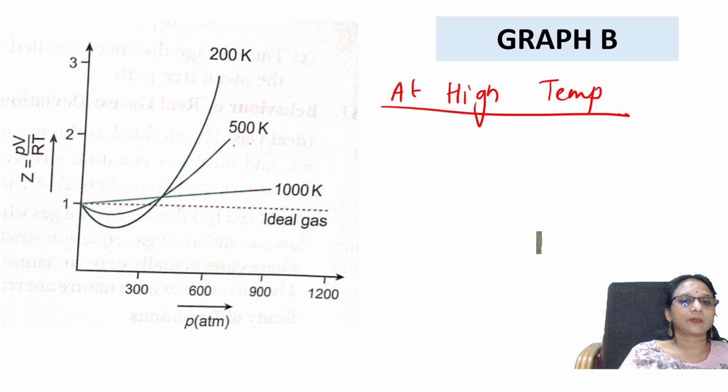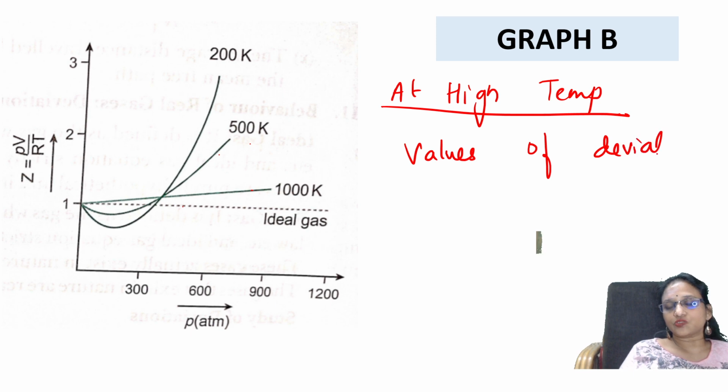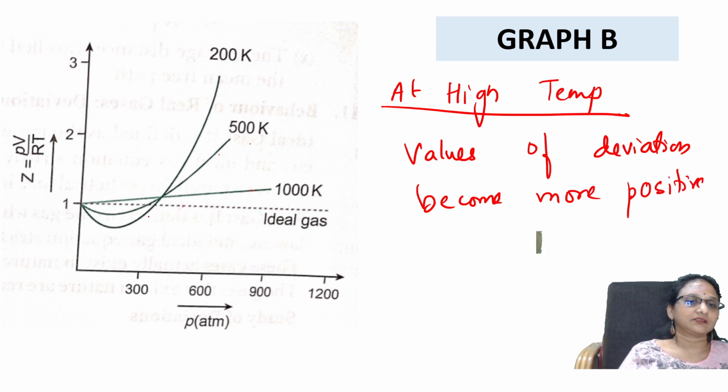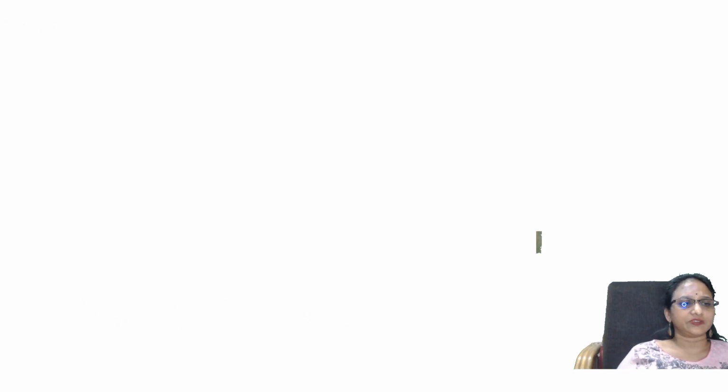See here, at high temperature, 200 Kelvin, 500 Kelvin, to this one, the values of deviation become more positive. They are going beyond the ideal gas. See here, the negative part decreases and they become more and more positive. Got it?